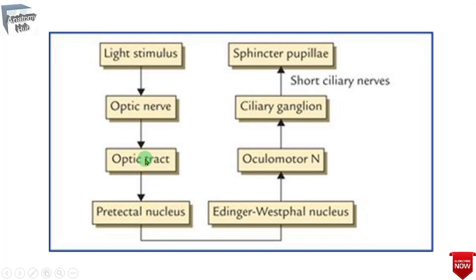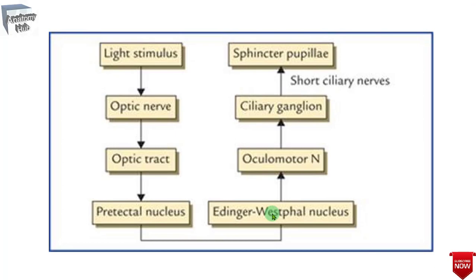Then from the optic tract it will relay over the pretectal nucleus that is present at the midbrain, and from the pretectal nucleus the fibers will relay over the Edinger Westphal nucleus, that is the parasympathetic nucleus of the third oculomotor nerve.